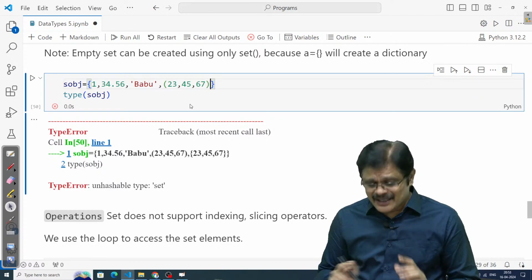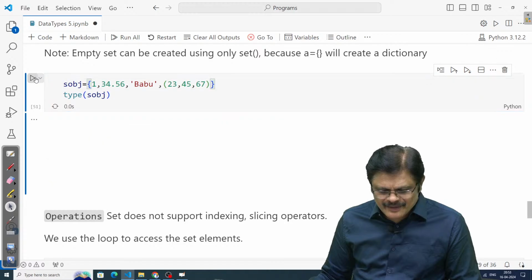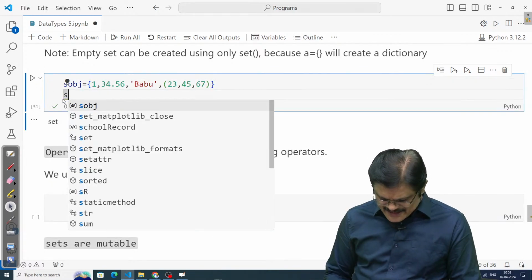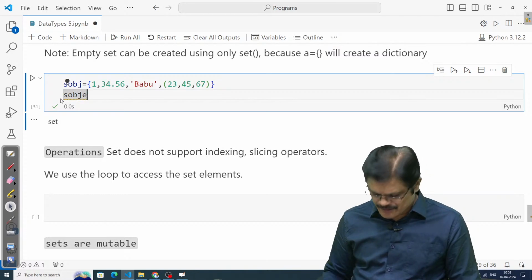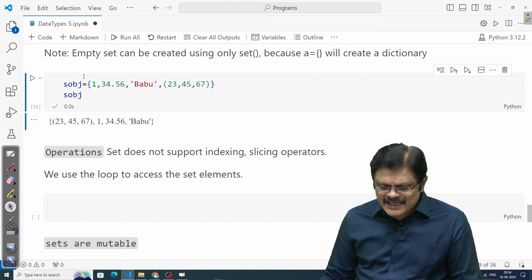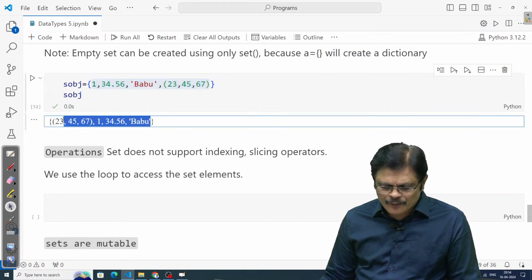One more interesting thing, let me show you. Here I created this set object. Now if you check it, see, here I gave it in this order, but see in what order we are going to get it.